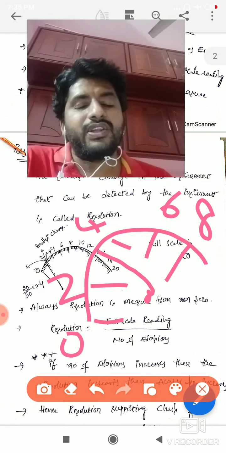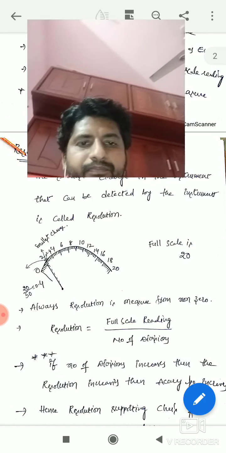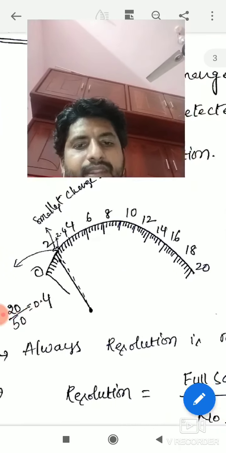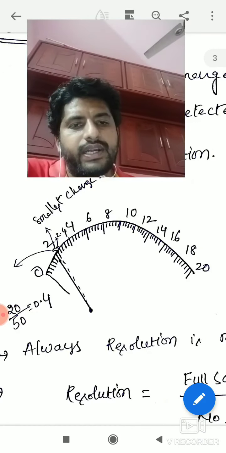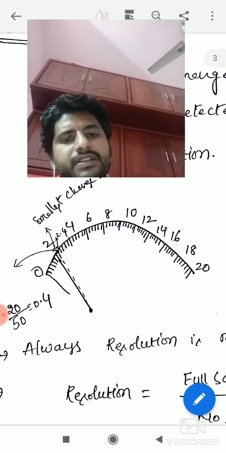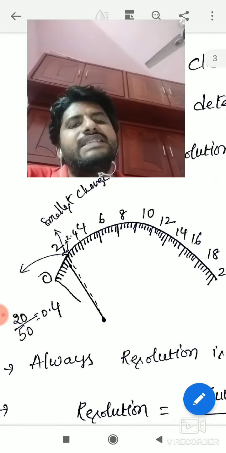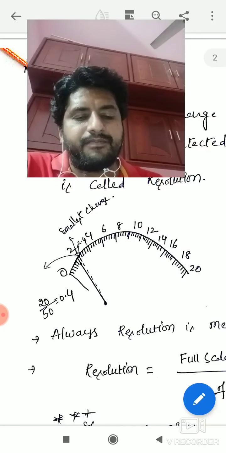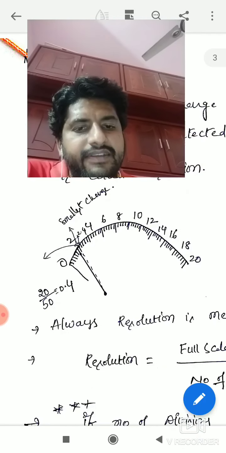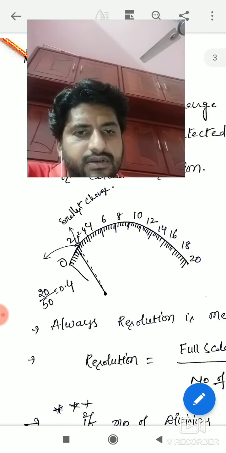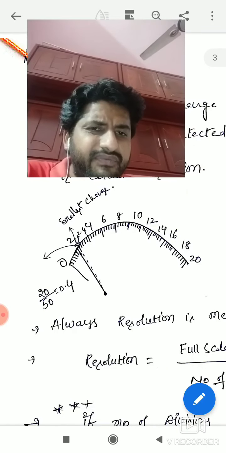So for this, you require a number of divisions. Suppose I have a scale 0 to 20, and the scale has 50 divisions in total.